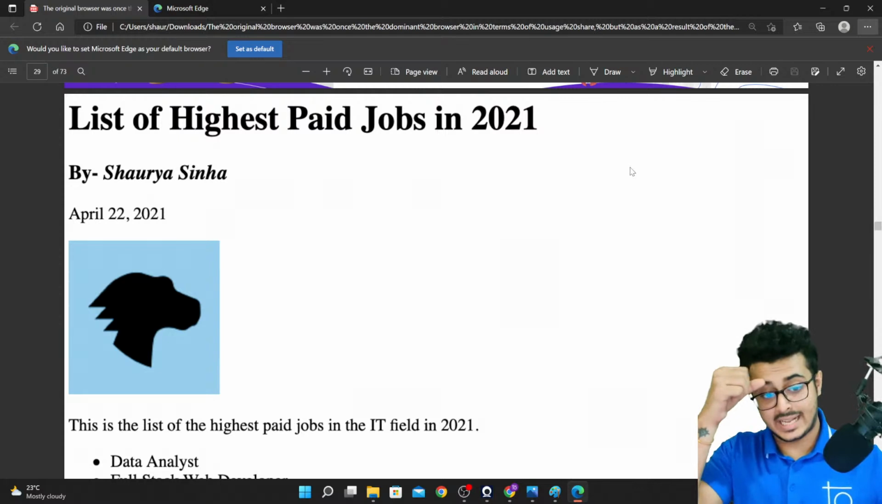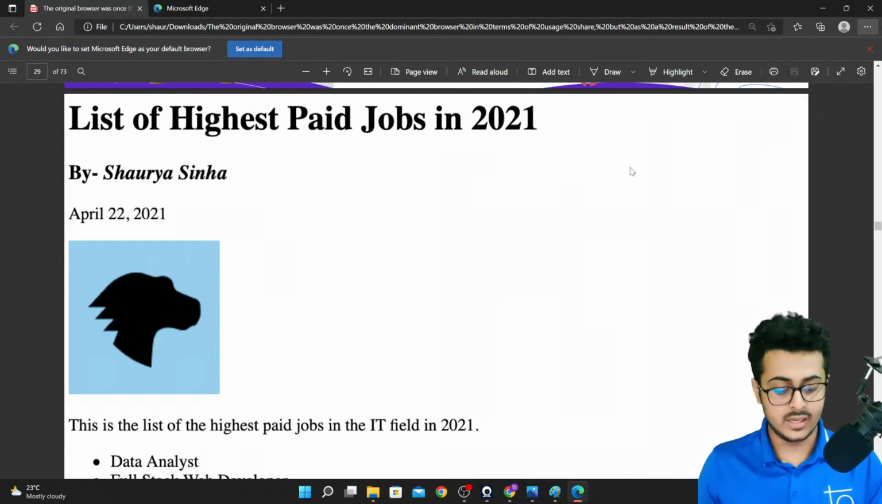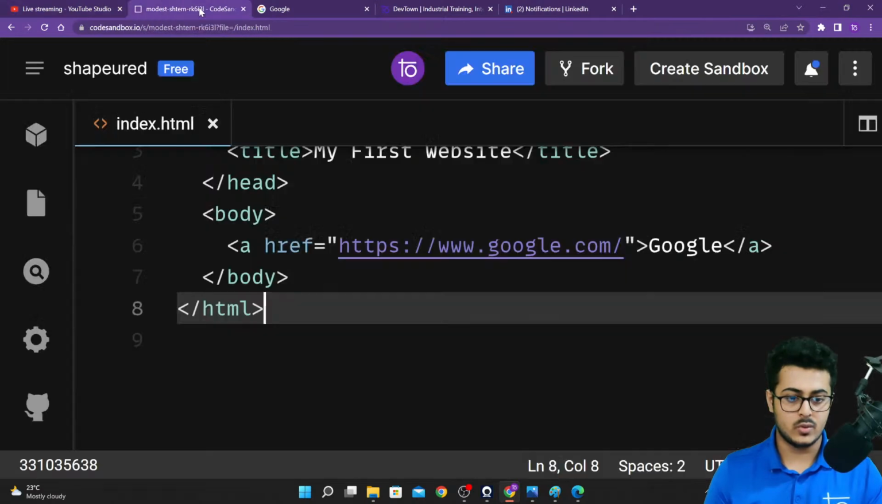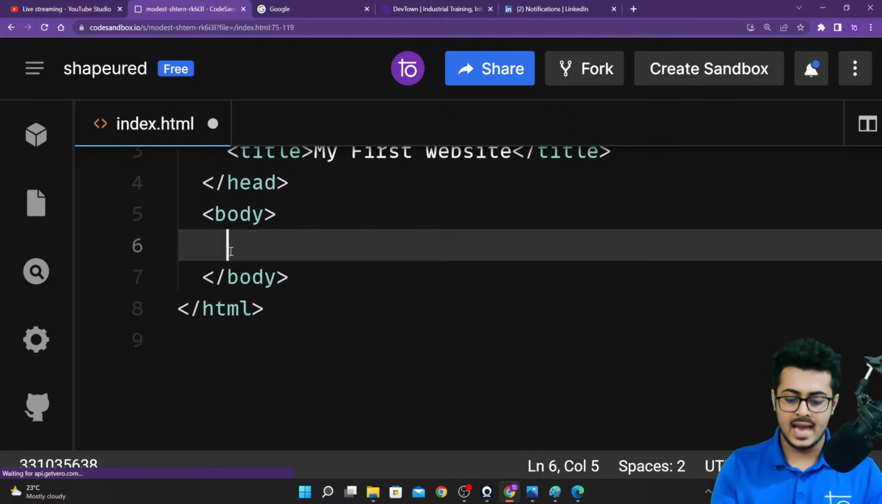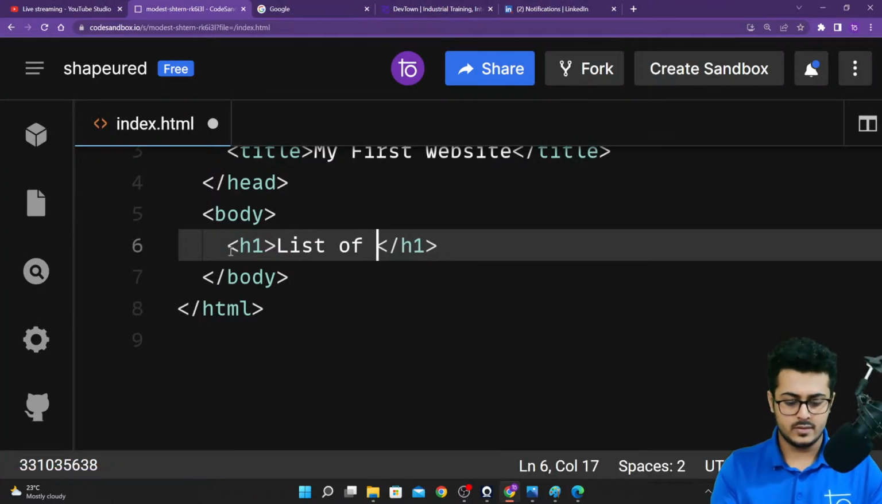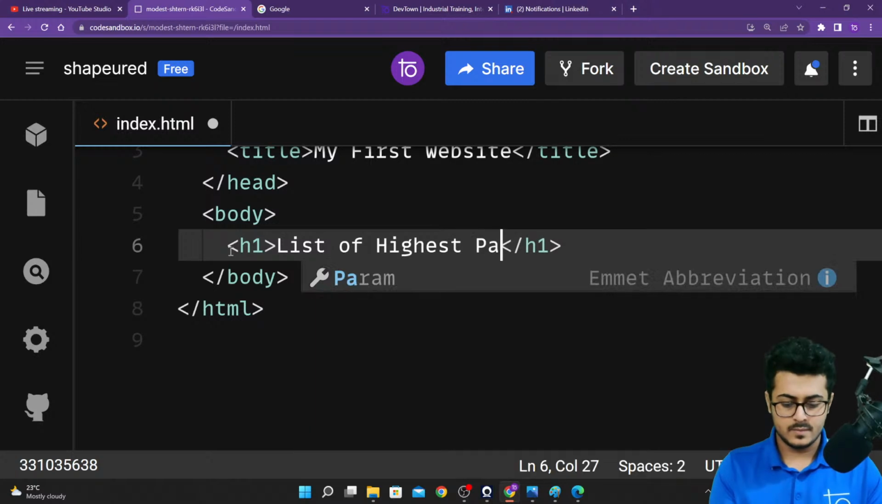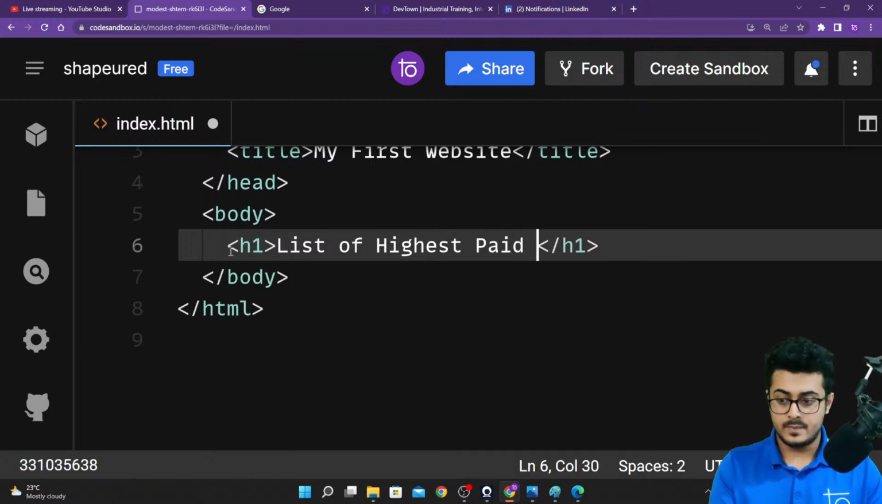So the first line, as you're able to see, list of highest paid jobs in 2021, is big and bold. We are going to have our h1 tag right over there. So let's go to our code, let's delete everything inside the body, and let's put up an h1 tag right over here, and we'll put the text inside of it: List of highest paid jobs in 2021. The H is capital.